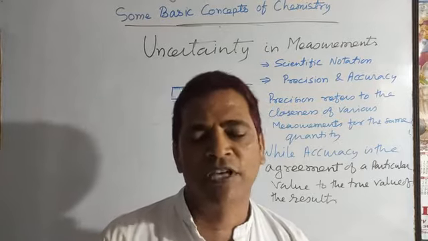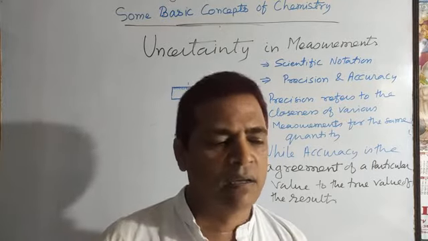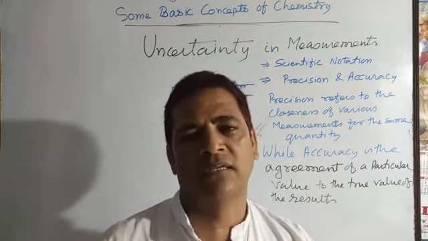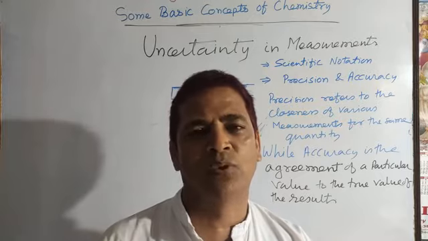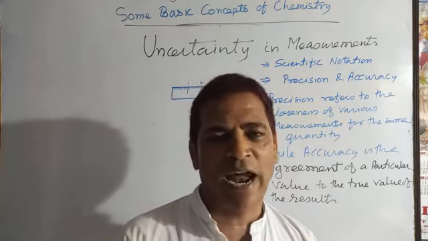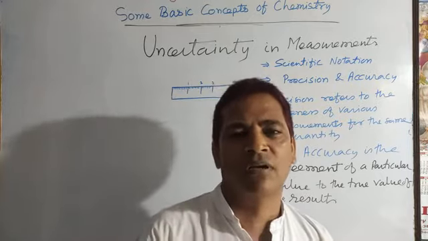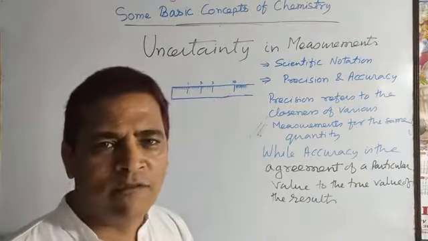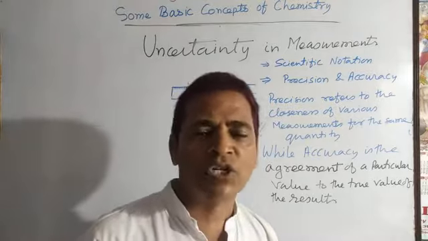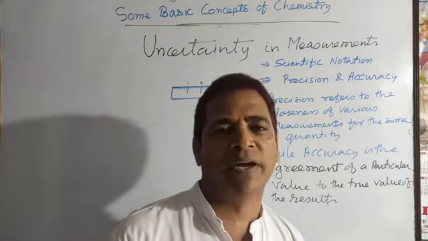Even in physics, when you measure the thickness of the glass through the spherometer, or the thickness of the wire through the screw gauge, that has the least count. To measure the accurate value, we multiply by the least count of the instrument.